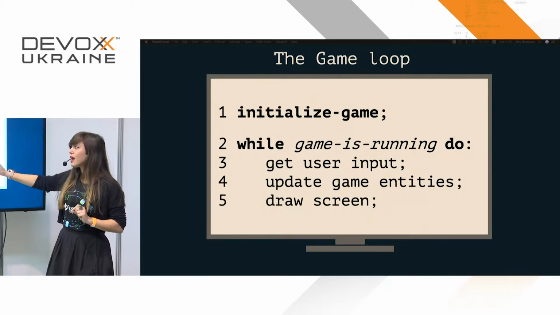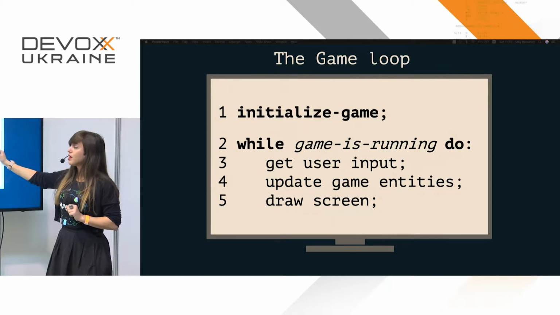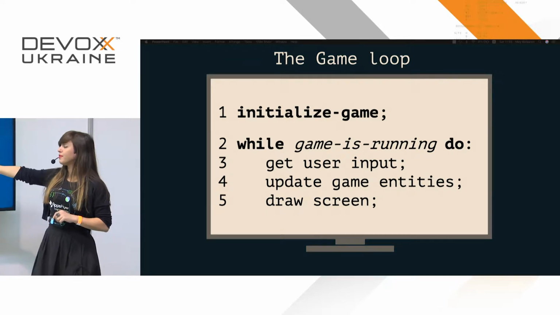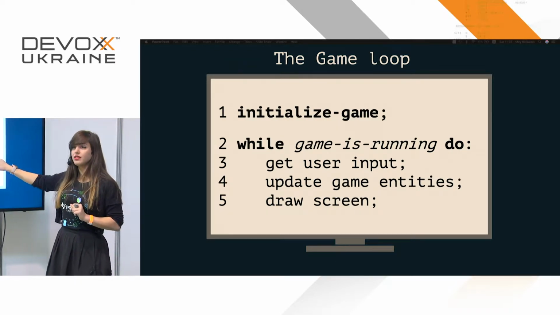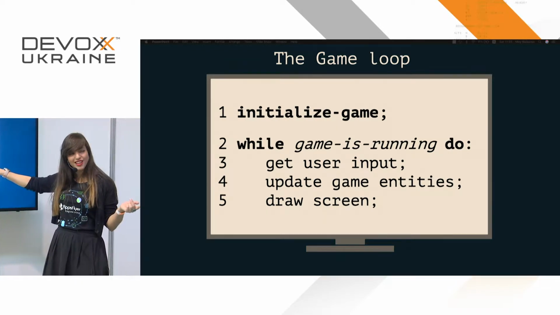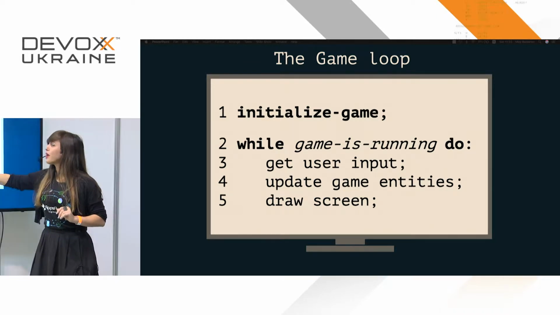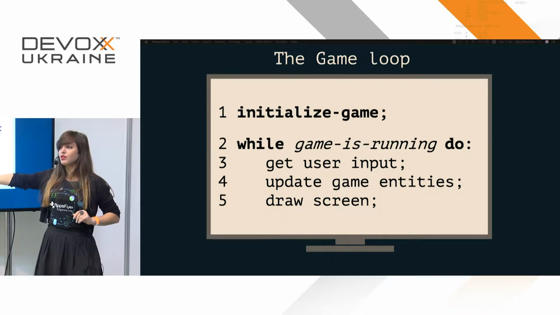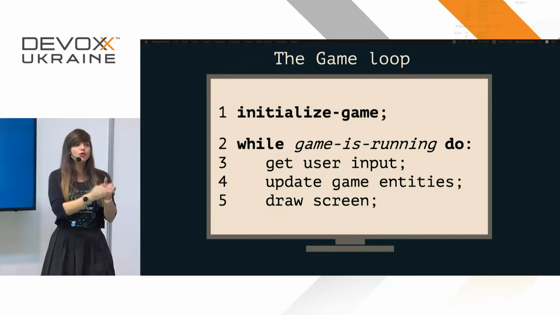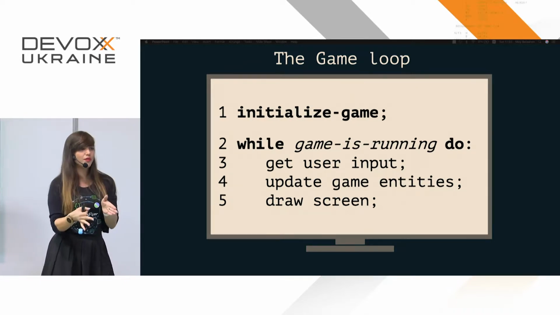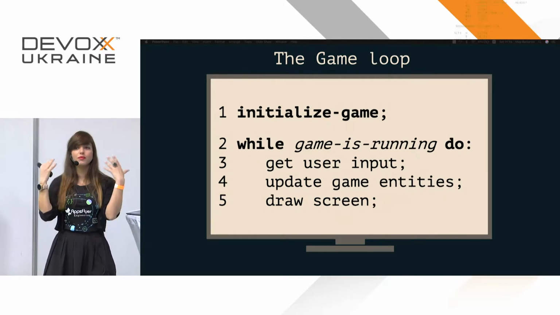So first of all, we have to get the user input. Then we're going to have to update the values of the game entities. And remember, how do we update things if it's immutable? We'll see it in just a minute. And then we have to redraw the values to the screen, right? Because if the player moved, we want to update the value of the position, and then we have to redraw the player to the screen.